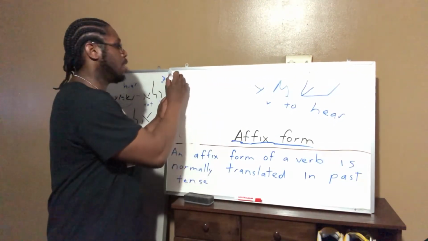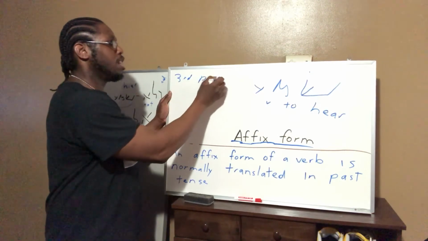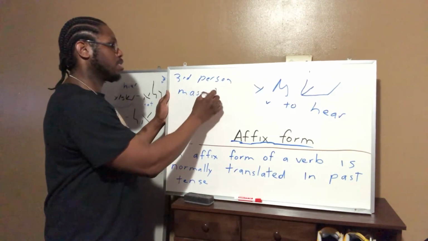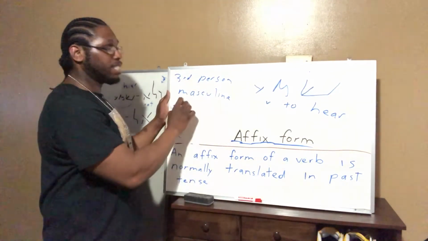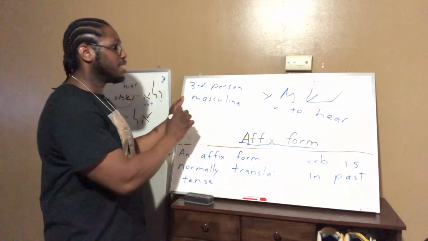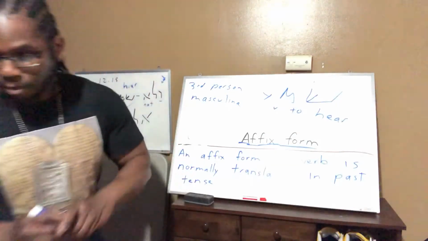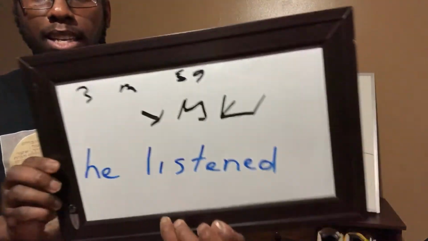But this is a third person masculine form. So it means he heard, or he listened. It means he listened. Shemai.